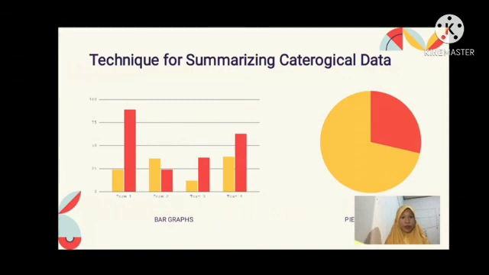And the second one is the pie chart, or pie graph. This is a circular statistical graphic which is divided into slices in order to illustrate numerical proportions.